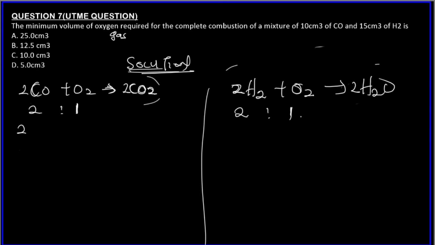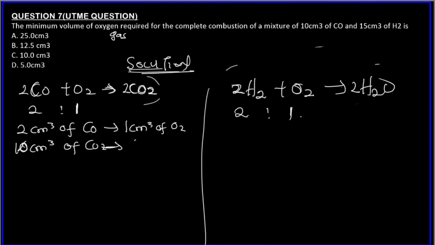So we can write that 2 centimeter cube of CO reacts with 1 centimeter cube of O2. Since we have 10 centimeter cube of CO, 10 centimeter cube of CO will now react with how many centimeter cube of O2?